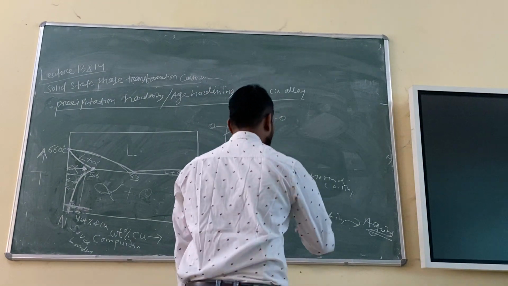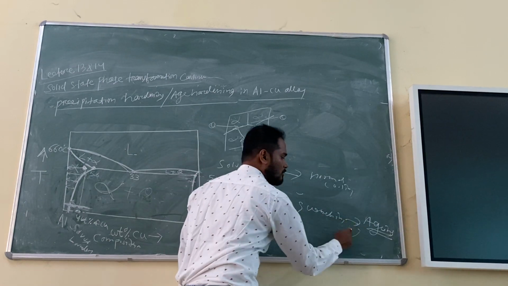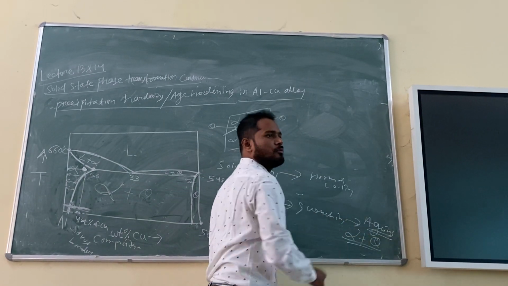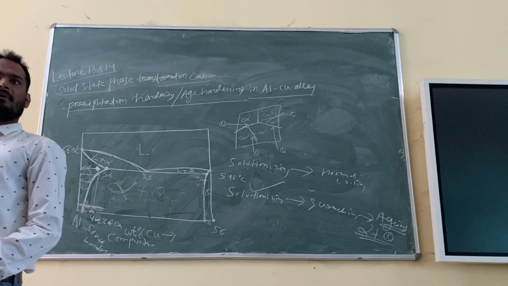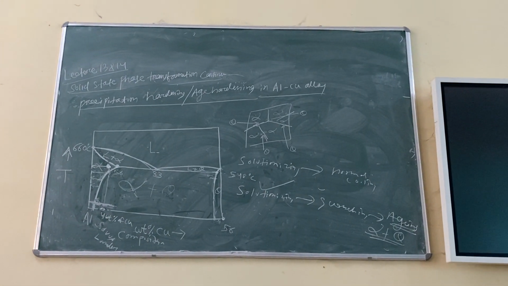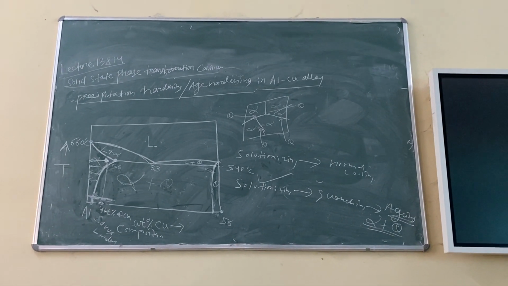So this is what we do in the real situation to get alpha plus theta in the aluminium copper alloy. I think you people have understood now. Is it okay?